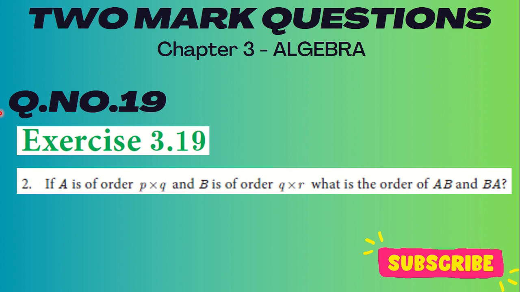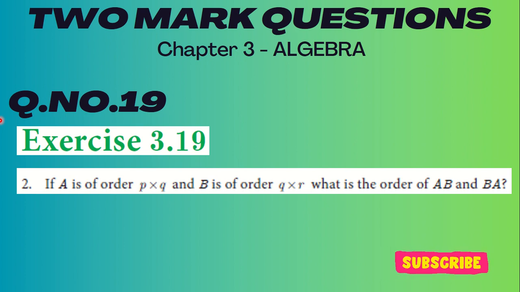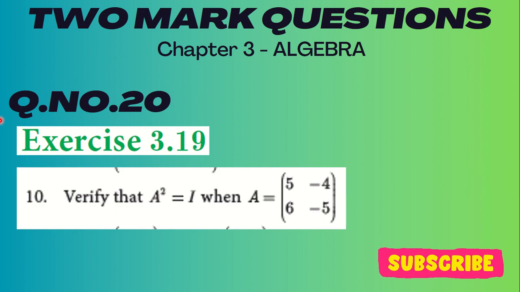Exercise 3.19, and this one: if A is of order P by Q and B is of order Q by R, what is the order of AB and BA? Then question number 20. Question number 20 is exercise 3.19: verify that A square is equal to 5, minus 4, 6, minus 5.